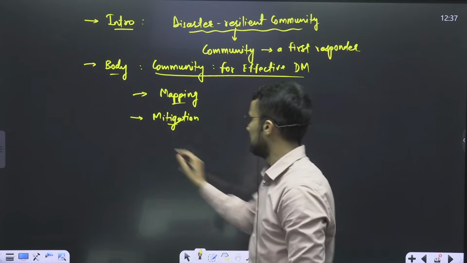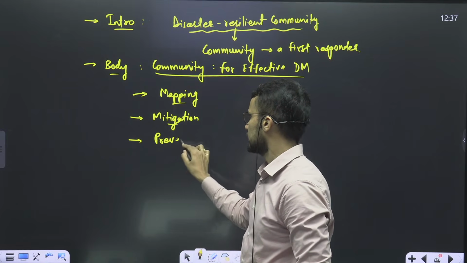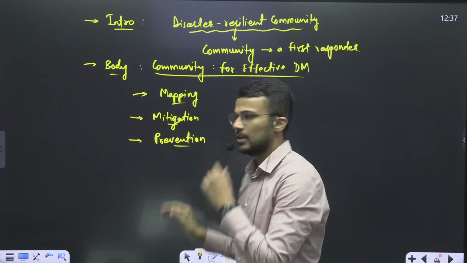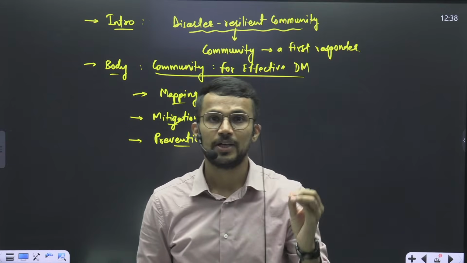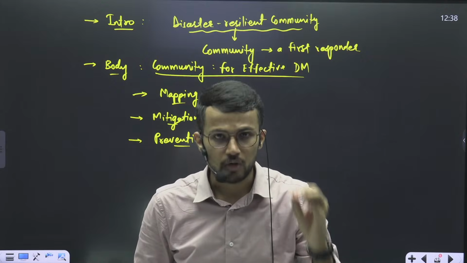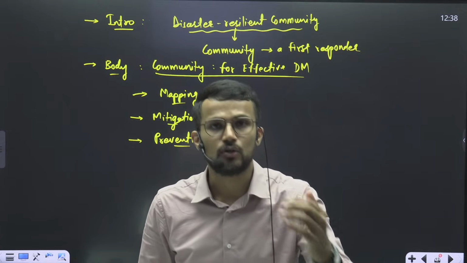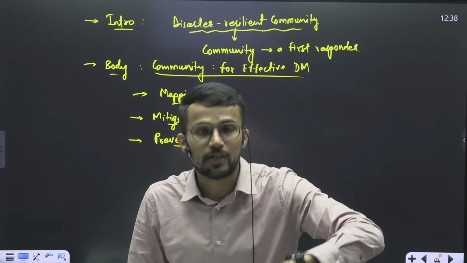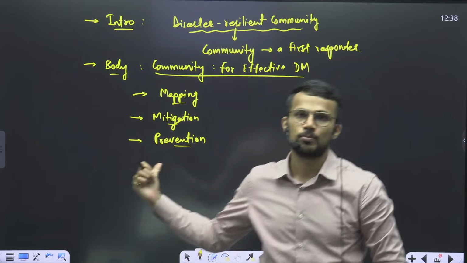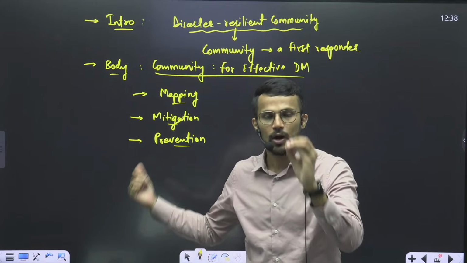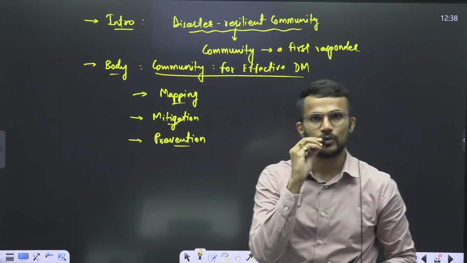Then in prevention of disaster, community can play an important role. For example, you want to carry out afforestation in a particular area for prevention of landslides. Then you should be aware of which plant species are local in that area, and that understanding you can get from the community.